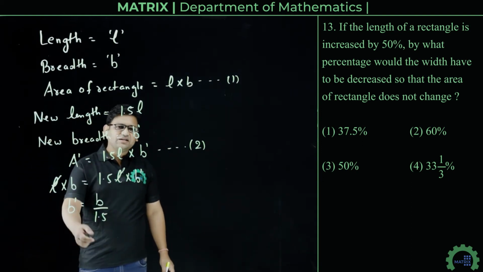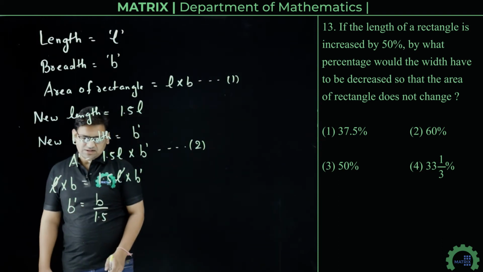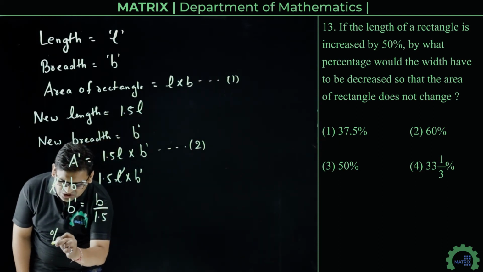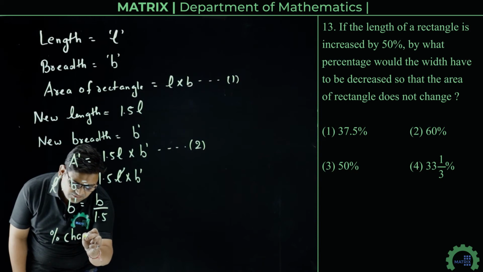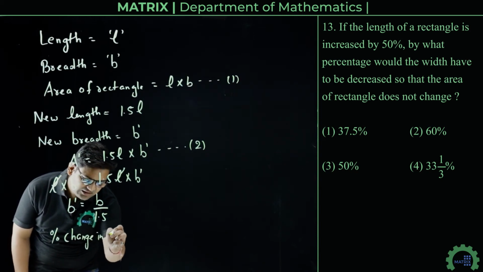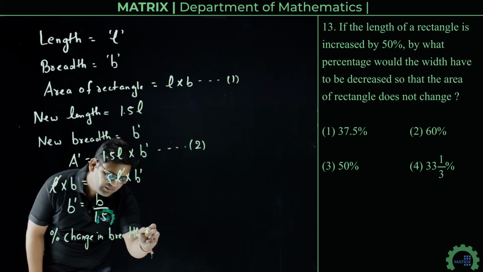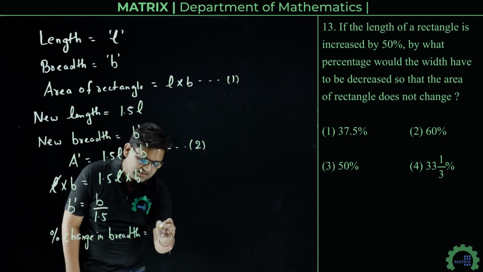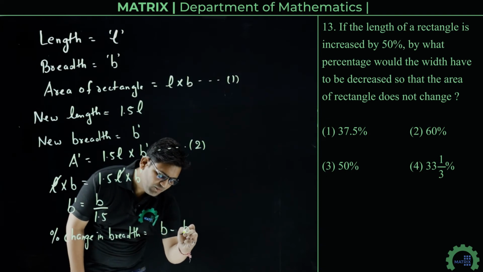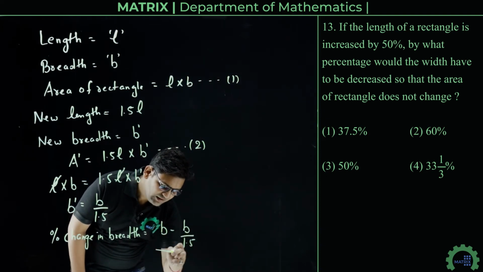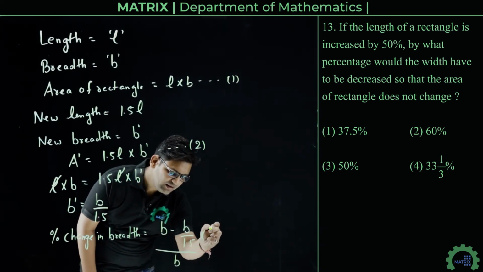Now we have to find the decrease in percentage of the width. So the percent decrease in width will be equal to B minus B upon 1.5, divided by B, multiplied by 100.